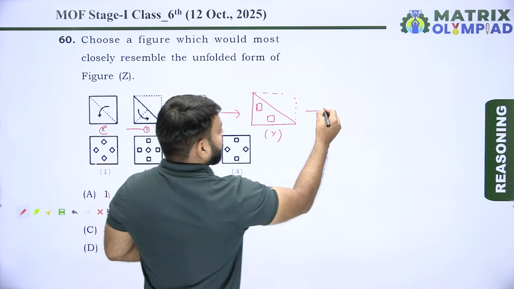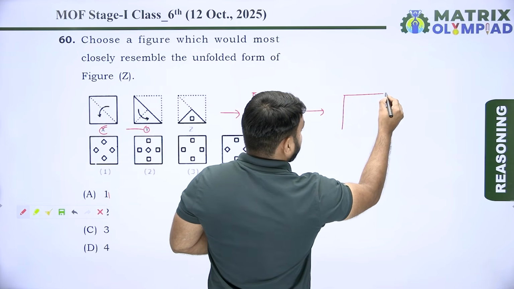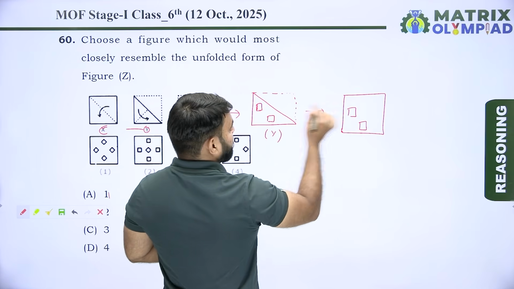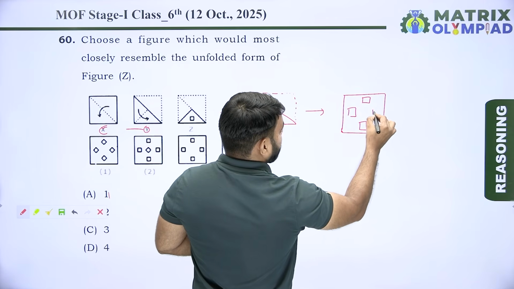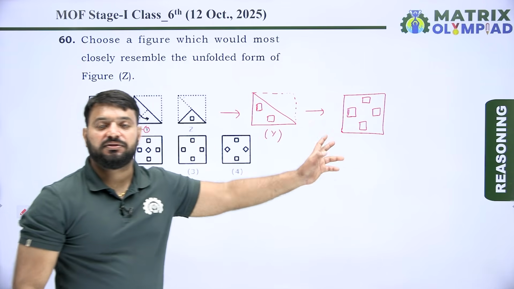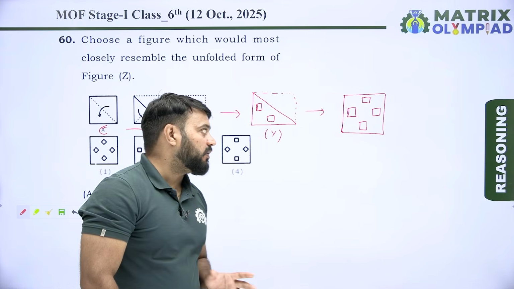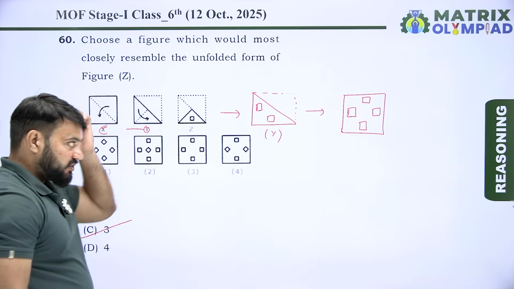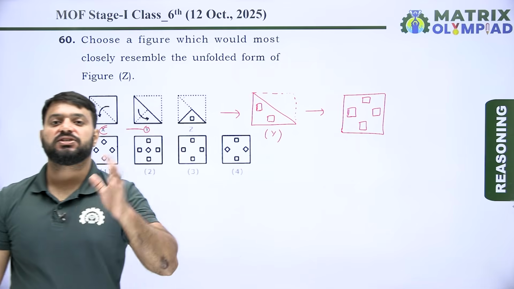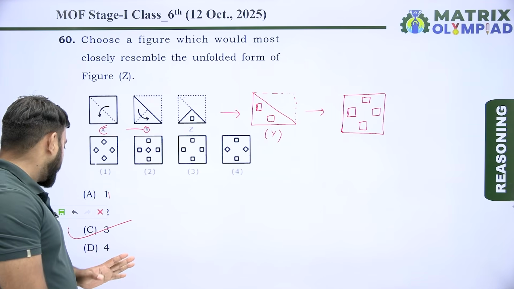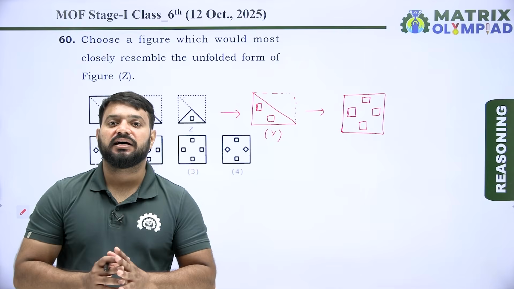So unfolding the Y, we get an image something like this, and the mirror image of this part will look like this. This is the correct image after unfolding. So option C is the correct answer of this question, because option C shows the correct unfolded paper after cutting.